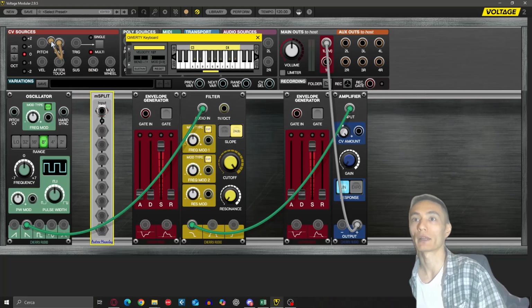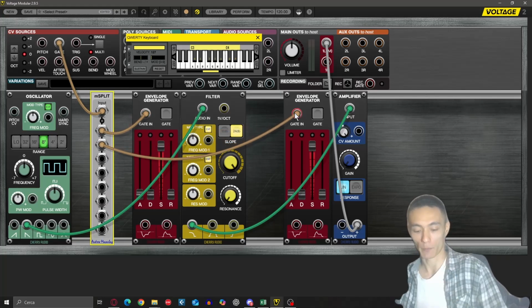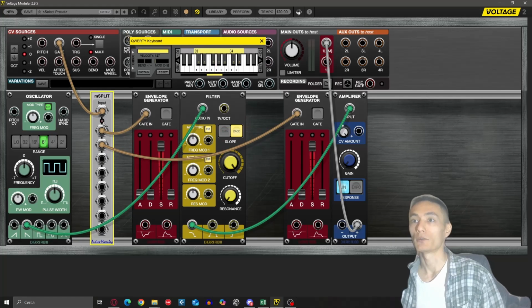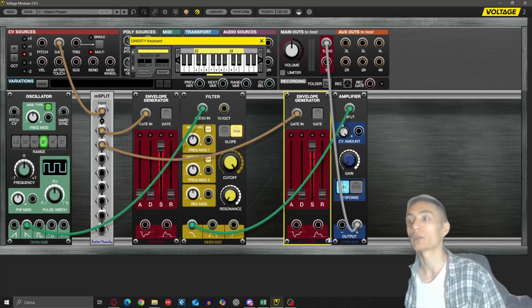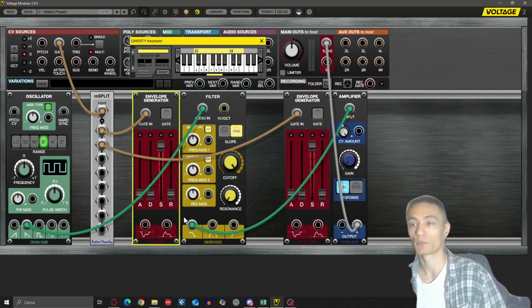So I'm going to place the gate here in the splitter, and then I'm going to have multiple copies of the gate signal. One copy goes here, the other copy goes here. Now if I press a key, you can see that the envelopes turn on, so they are controlled by the keyboard. But the envelopes are not controlling anything yet because they are not plugged. So now let's plug the envelopes.